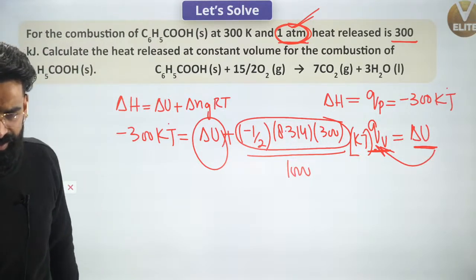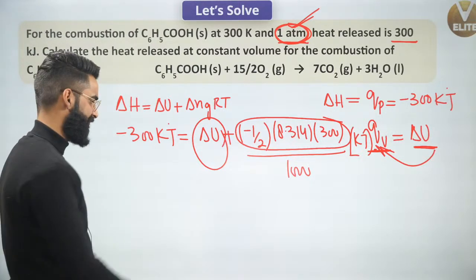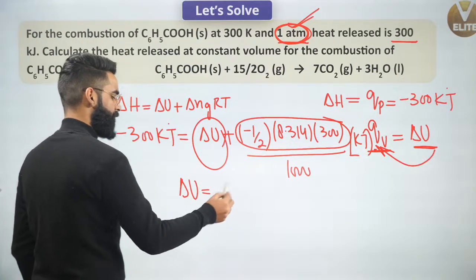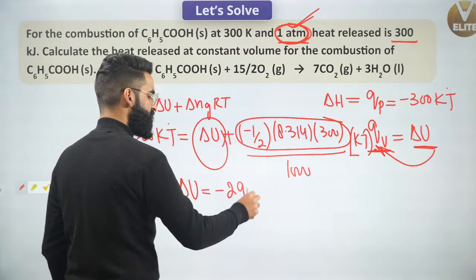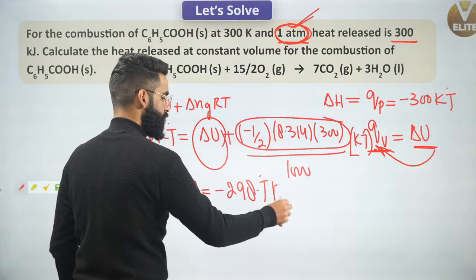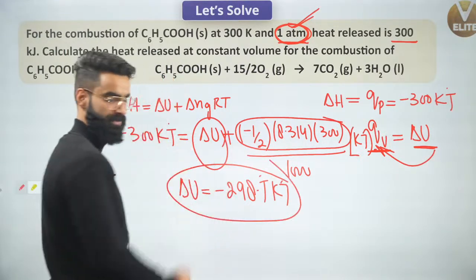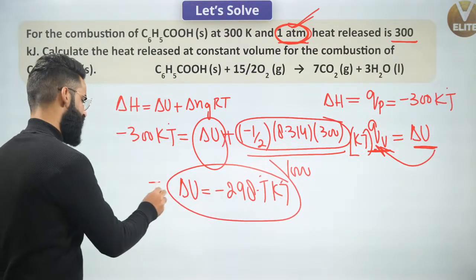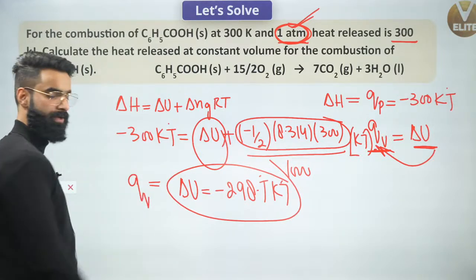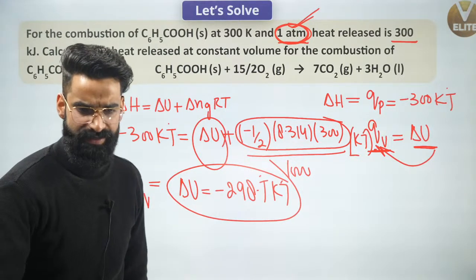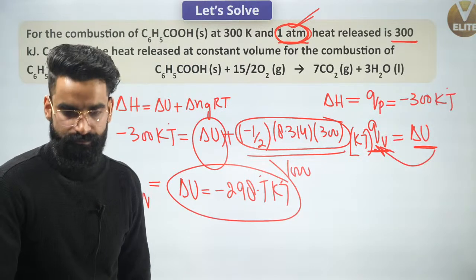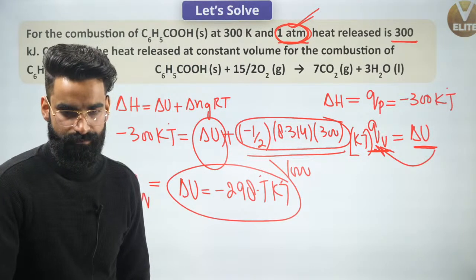So Shaista is saying the answer is coming as minus 298.7. Okay, the value of delta U by solving this equation is coming as minus 298.7 kilojoules right here. Yeah, this is going to be the value of delta U, which is actually going to be the value of QV. Okay, right? Yes.